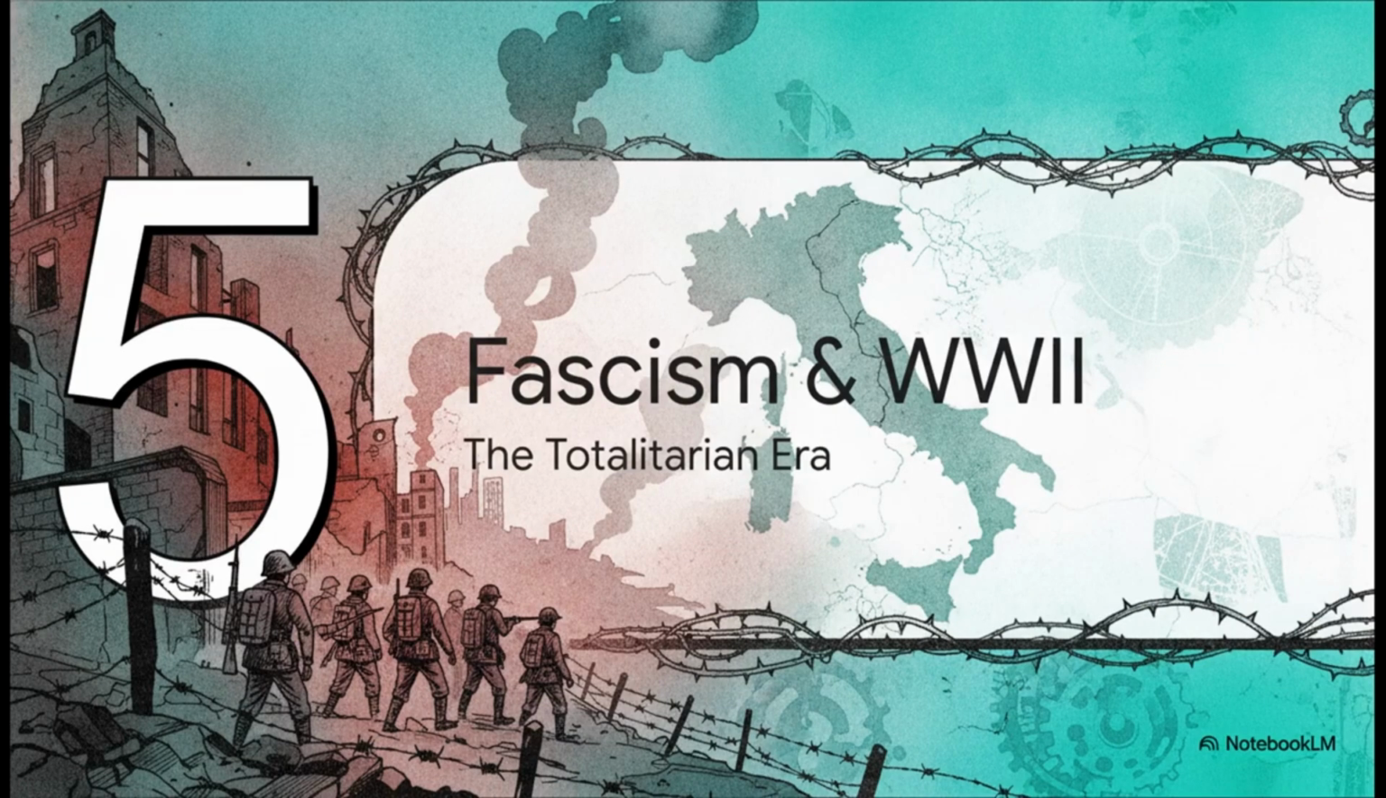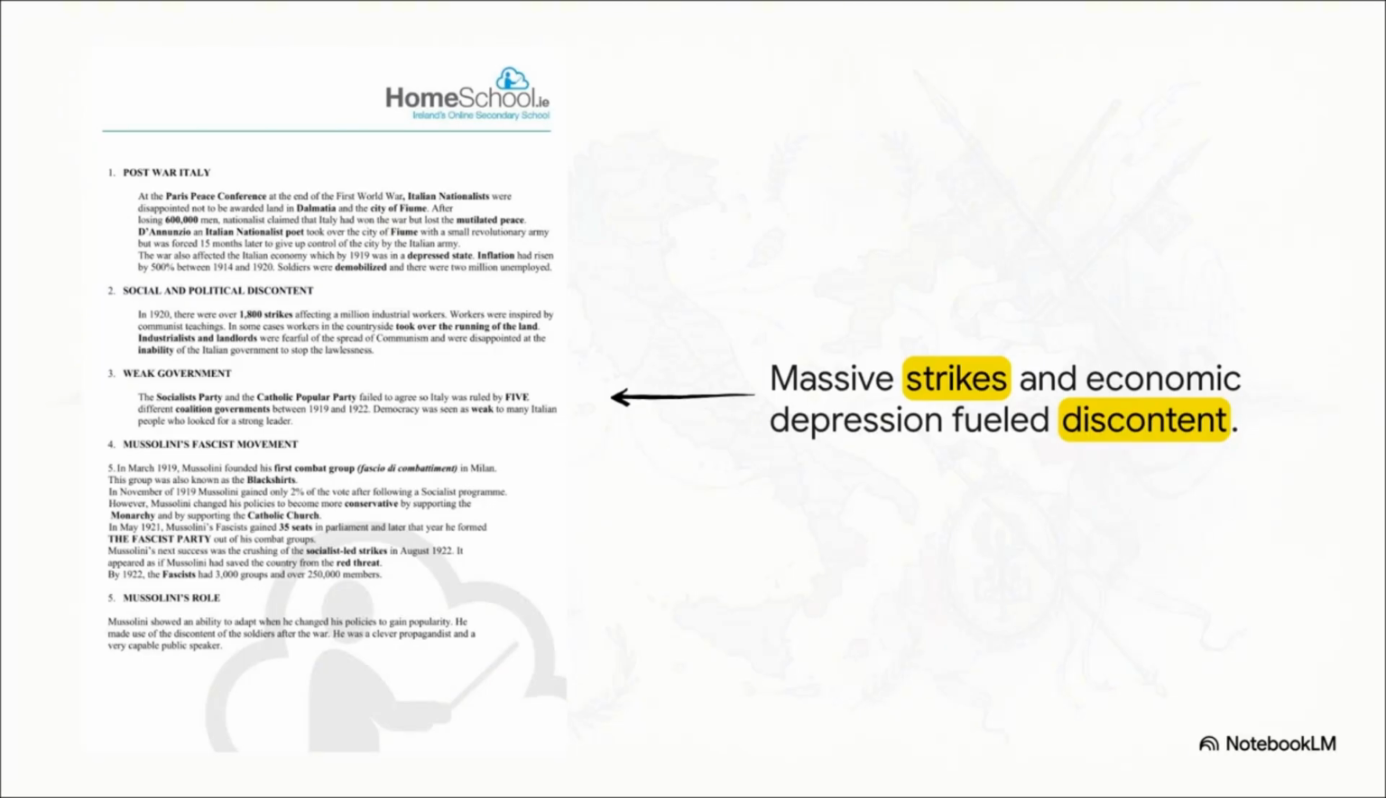Section 5. Fascism and World War II. As you can imagine, unification brought some severe growing pains, and moving into the 20th century, the devastation of World War I amplified those pains dramatically. Right after World War I, Italian nationalists were furious. They felt totally cheated by the peace treaties, calling it a mutilated peace because they didn't get the land they were promised. The economy was completely tanking, inflation was out of control, and veterans came home to no jobs.